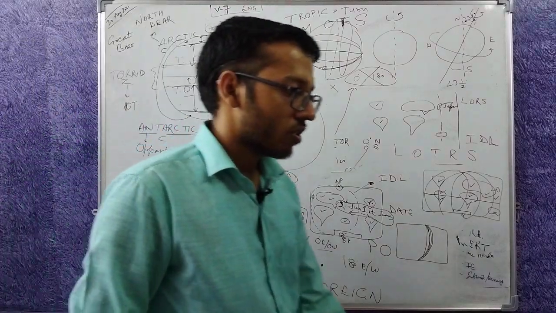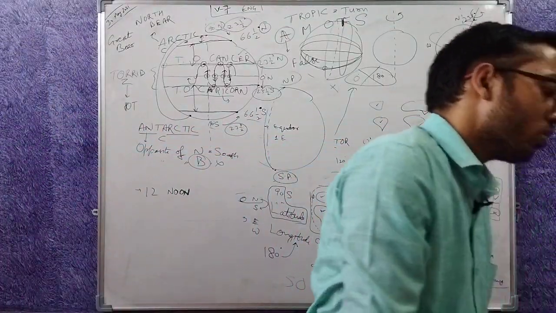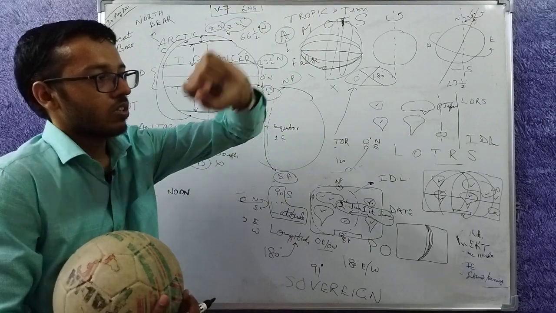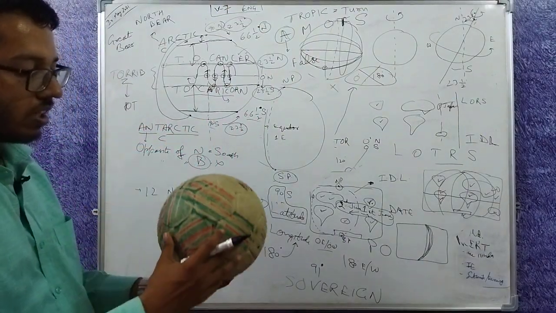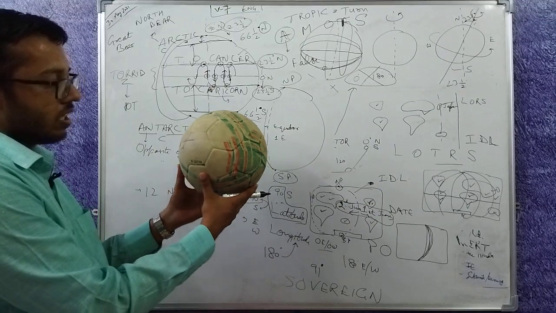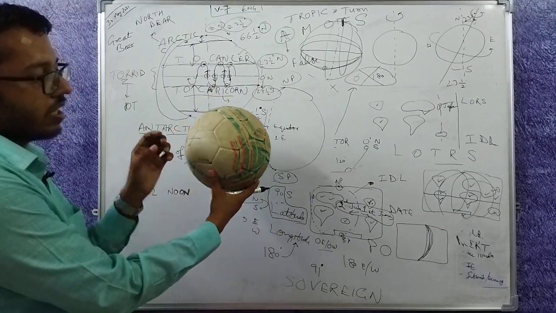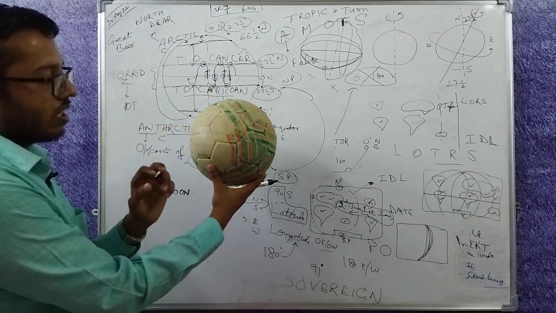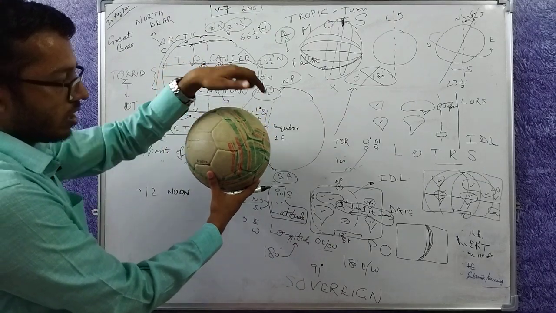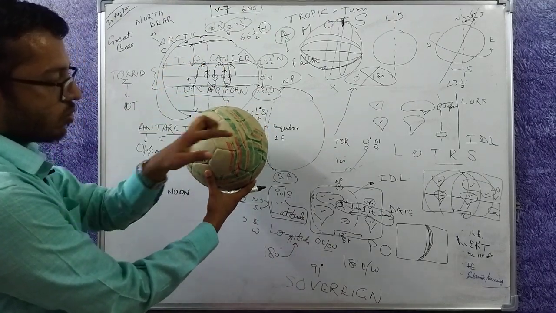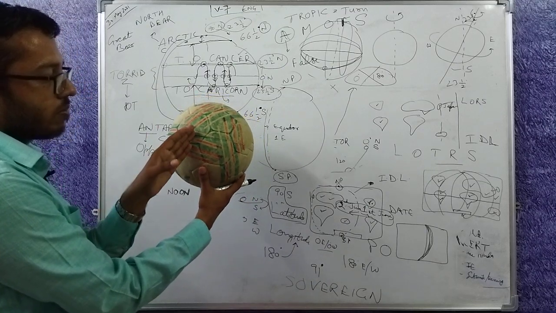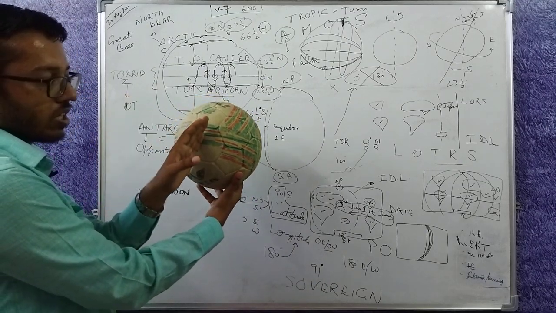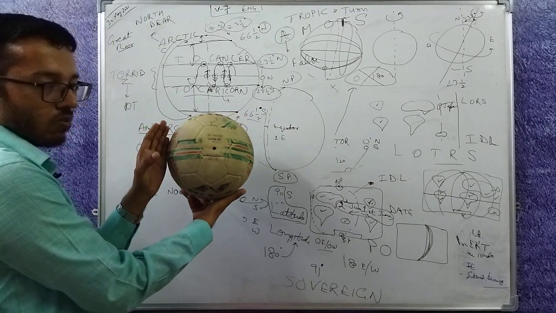For example, right now the time is 3:30. So what is happening? Here is the earth, here is the sun. The earth is rotating from west to east, this way. So this location comes under the sun, then this location comes, then this one, and so on.